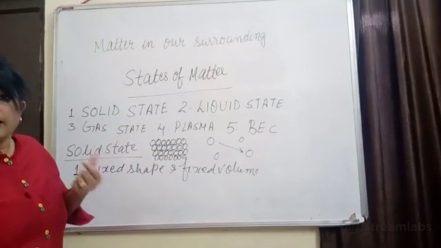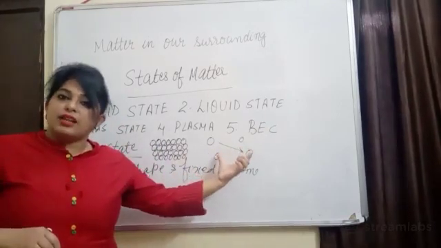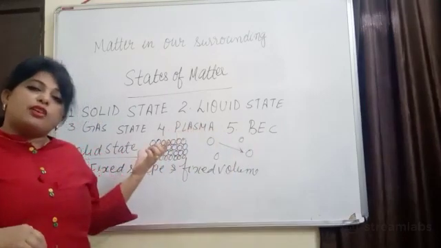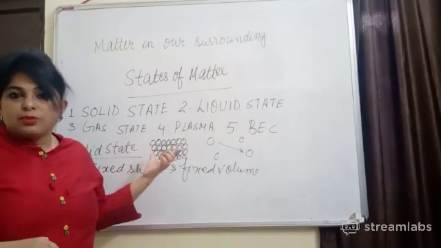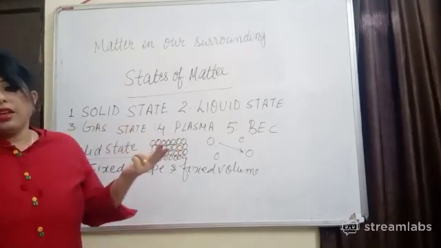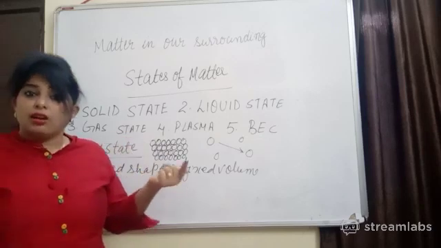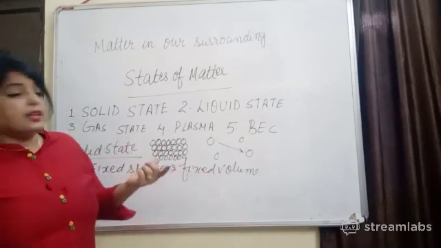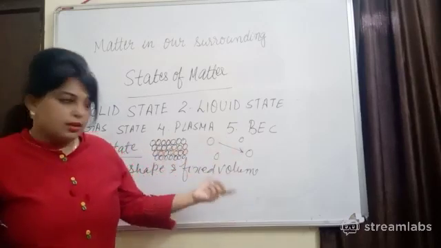So which state of matter can diffuse faster? Obviously the gaseous state. Which state of matter cannot diffuse? The solid state, because there is the least interparticle space. Can liquid diffuse? Yes, liquid can also diffuse, but not as fast as gases.